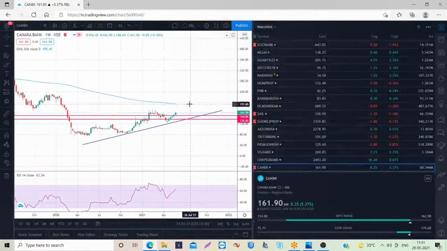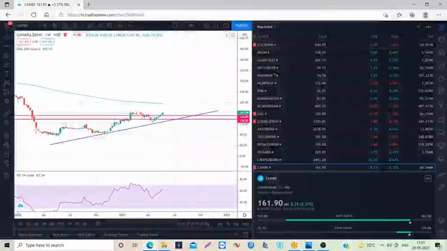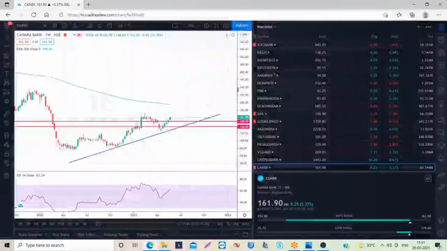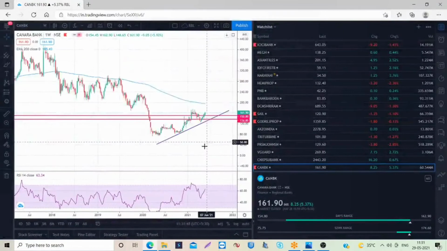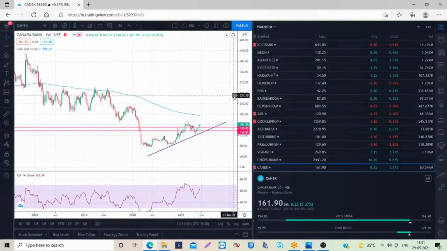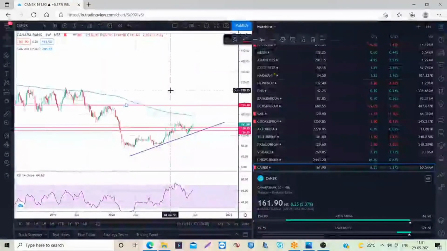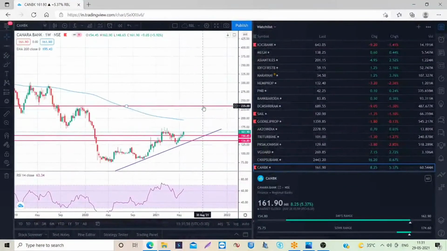The stock can rally till the 200 EMA. We can see a resistance. 200 EMA will always act as resistance and support, so we will consider this as a small resistance. At 194 there will be some consolidation again when the stock tries to give its momentum. Then it will break and go up slowly. In the short term, we are expecting the stock can go at least minimum 230.